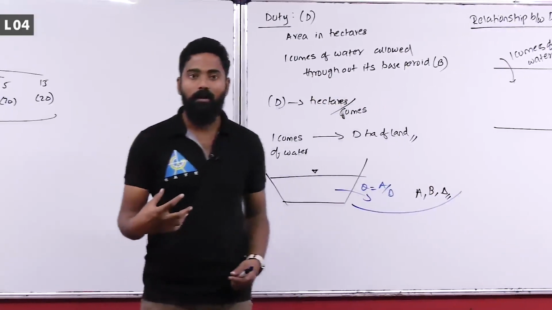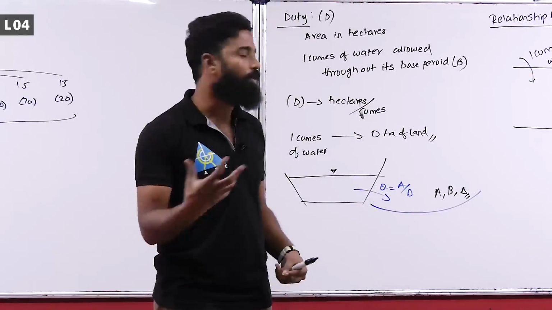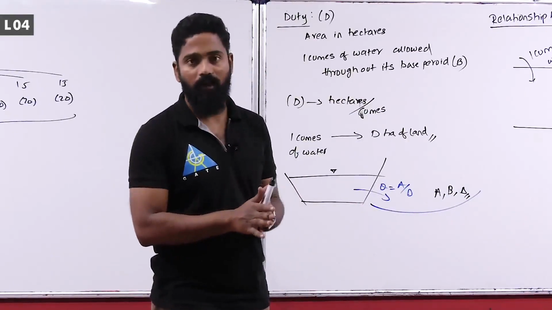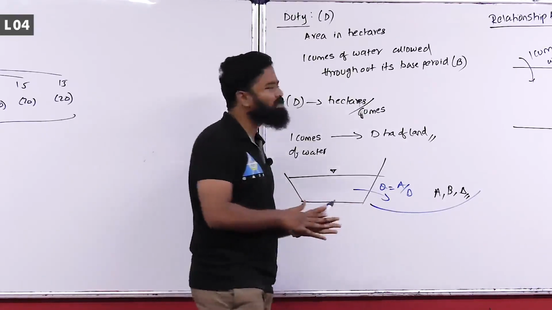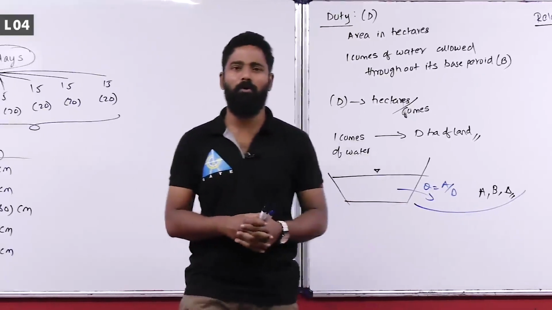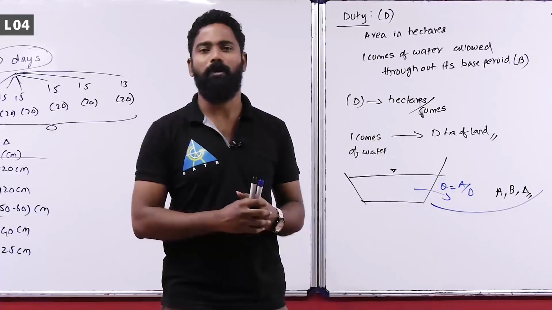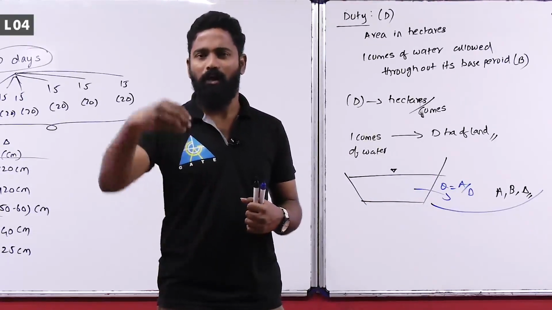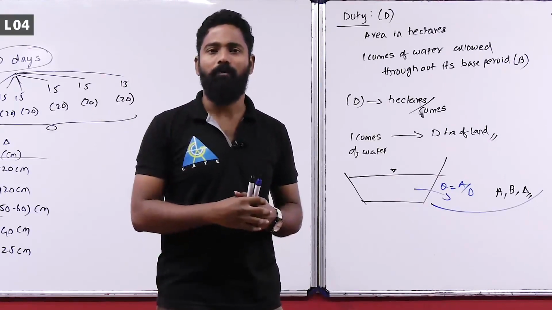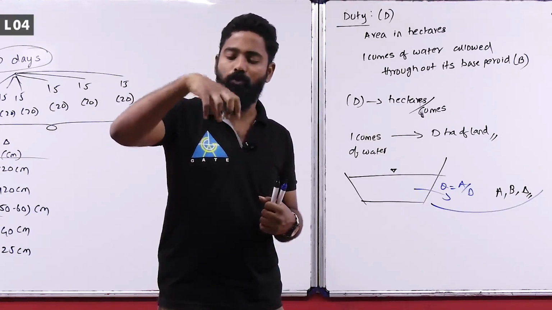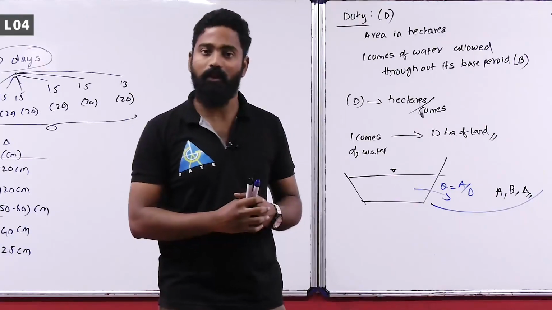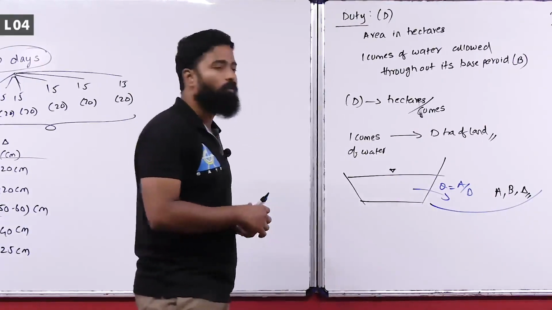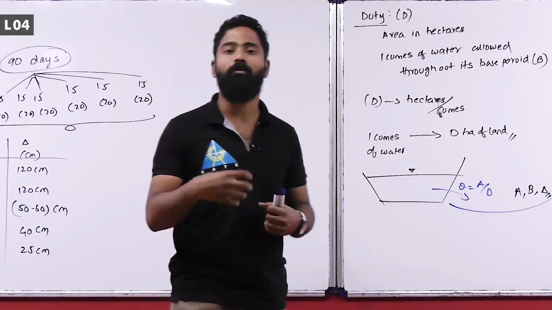So generally the duty is used to find out the discharge at the canals, and there are various factors that affect the duty. First one is soil properties. If the permeability of the soil is more, the water goes more into the field, which means the duty will increase. Next, the water requirement of the crops, the type of crop.